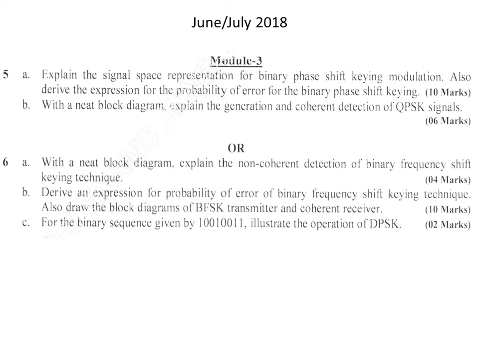Then the coherent transmitter and coherent receiver. The coherent receiver or the detector part we should draw, and it should be explained. So here the split up is something like, for the probability of error part 5 marks, and the block diagram for transmitter and receiver the next 5 marks, totally 10.